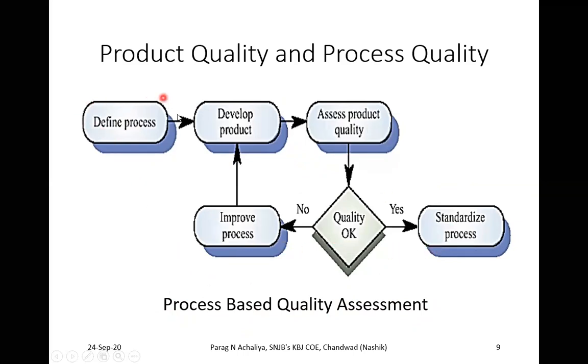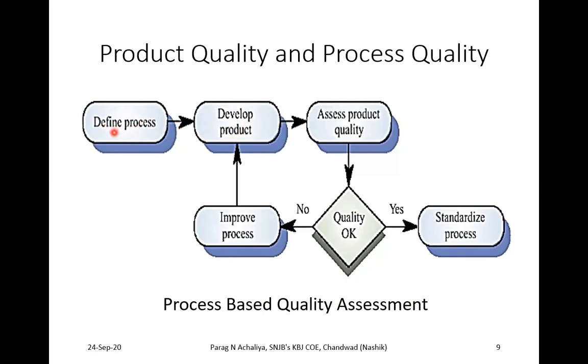So the very first phase of your process based quality assessment is, you need to define the process, what process you are going to follow throughout the software development. First of all, you need to define the process. After defining your process, you are going to develop the product with the help of this process. So the very first step, to define the process, is nothing but to write the algorithm. In short, to define the process is nothing but to write the algorithm, how you are going to develop your project, that is nothing but your process.